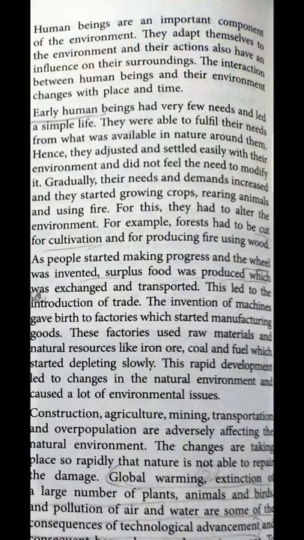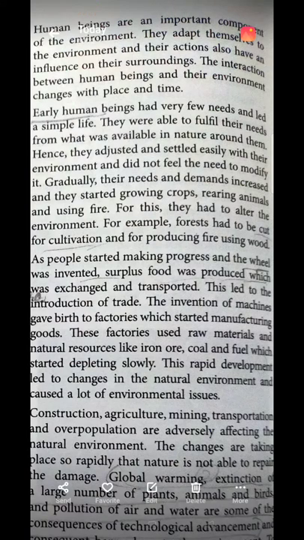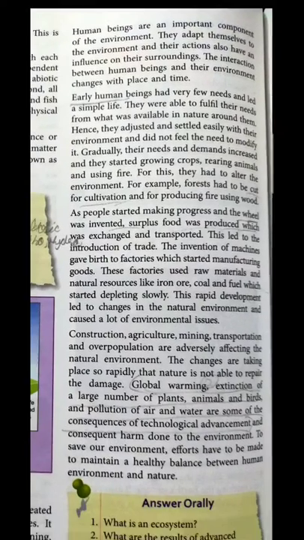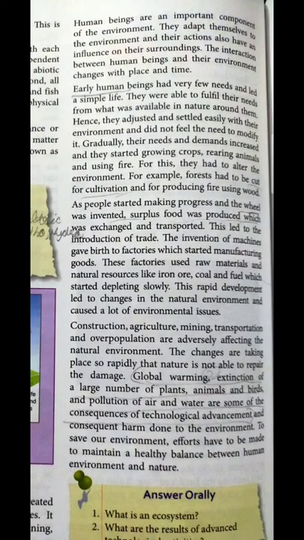The storage is also essential. We know these things very well. We introduced the wheel so that we can transport things in an easy way. We started doing trade as well. We produce different kinds of machines, which are further used to make different kinds of material. So everything which is created by human beings is included in the human environment.